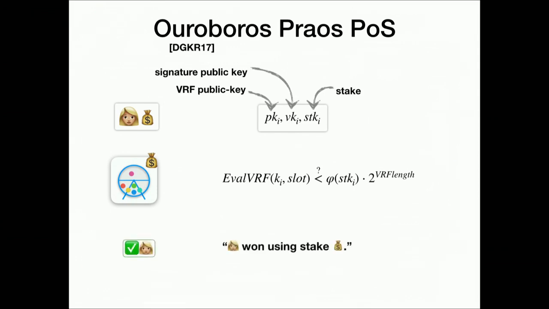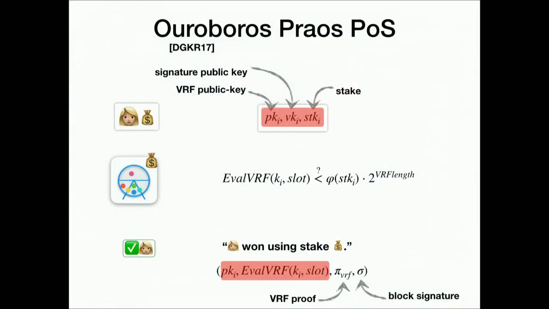Then the thing you get back from the lottery, the one part you actually put in your block, is essentially saying, well, Alice has won the lottery using that stake. And a bit more formally, such a proof can look like this. You have a public key which identifies the account which has won the lottery. You have the output of the VRF plus the proof. And you have a block signature. This signature is essentially used to prevent other people from using my proof to create another block, right? Because if we don't have this signature, someone else could just take my proof and make a block where they get the reward.